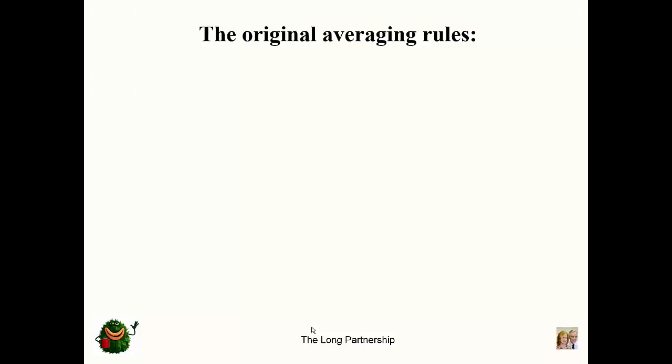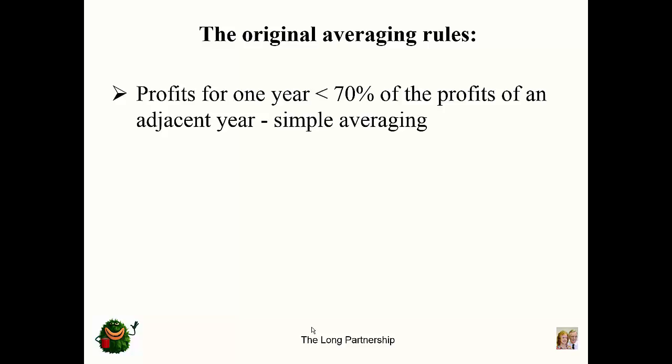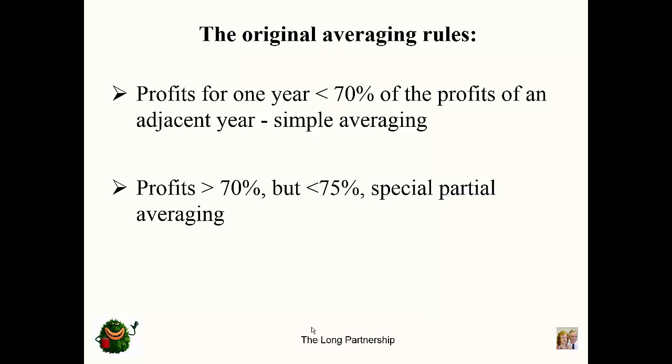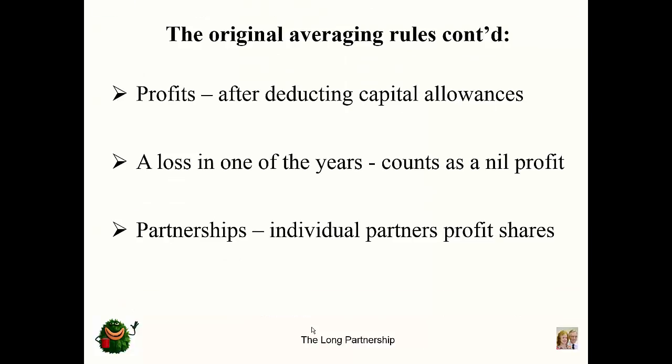We have the historical records for all our farmers, but not all accountants will be in the same position. Averaging of farm profits has been around for many years and takes two forms. If the profits of one year are less than 70% of the other, it's a simple averaging process. Where the profits of one year are between 70 and 75%, there's a special calculation. The profits that are used in the calculation are after deducting capital allowances, so if you spent a lot of money on equipment, this could prompt an averaging calculation.